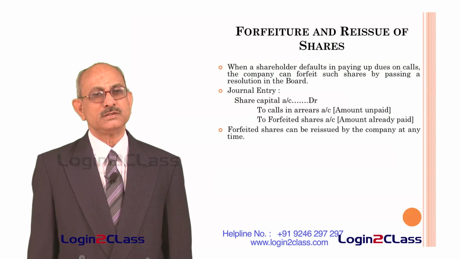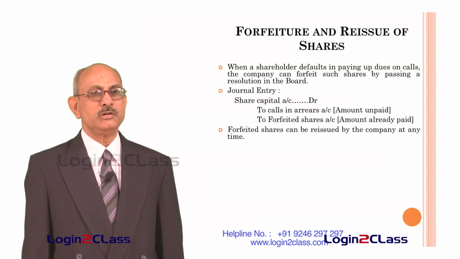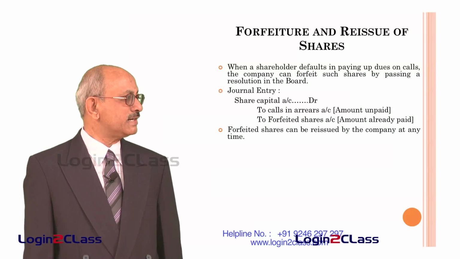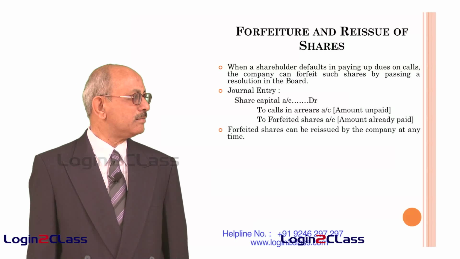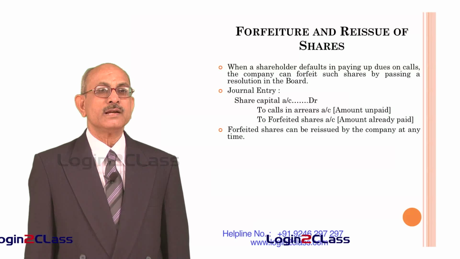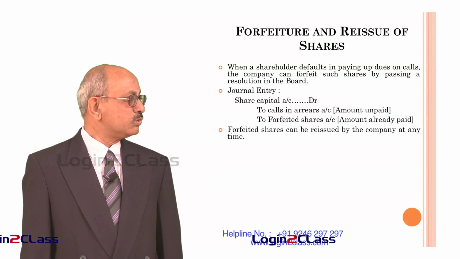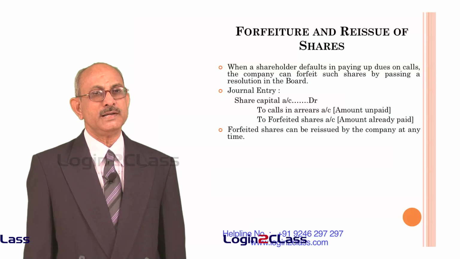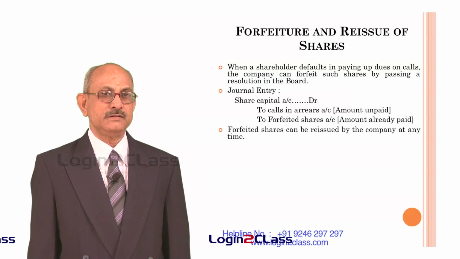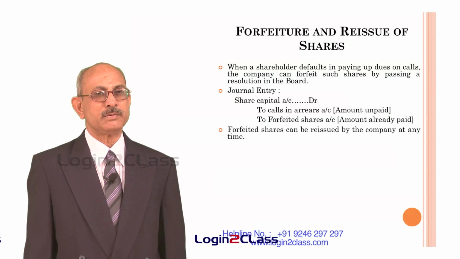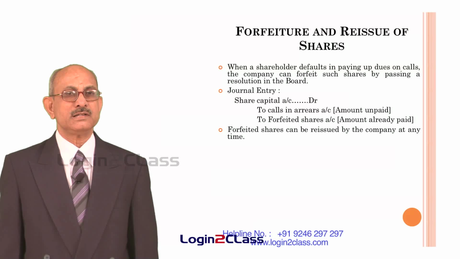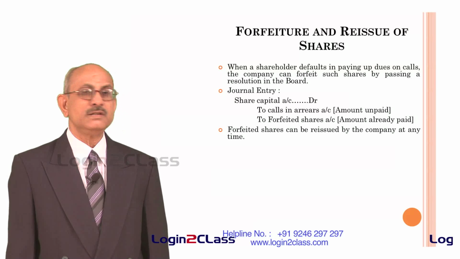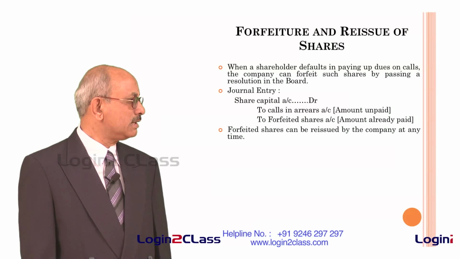So when the company issues fresh shares, then bank account will be debited with the amount of money received on the issue of fresh shares, and forfeited shares account will also be debited with the amount lying in the balance. The remaining will be credited first to share capital account and then to capital reserve account. That means whatever money is received from the new shares issue will go to share capital account, and the excess will go to the capital reserve account. The amount to be credited to capital reserve account is the excess of forfeited amount plus fresh issue amount over the face value of the share.